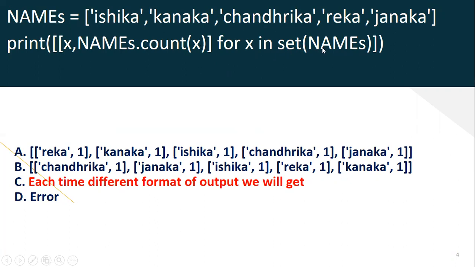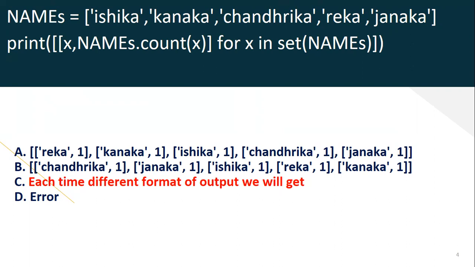So here I'm taking a set. It is fetching all the elements each time non-sequentially, or randomly, or alternatively. So that's why option C is the right answer. If I go with sequentially, there is no such option mentioned here. If it were sequential, it would list first Rekha, next Kanaka. No, it is not displaying in sequence order, so we can't predict how it is displaying.